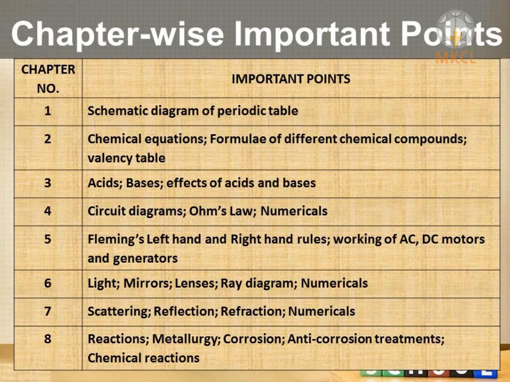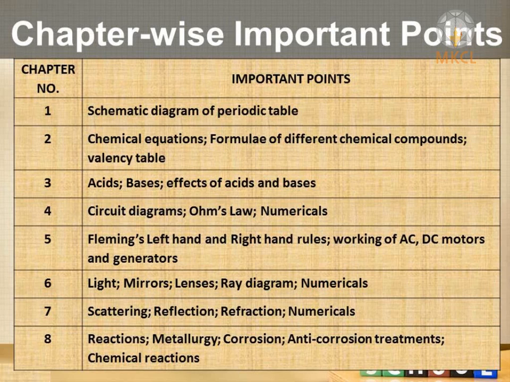Chapter number 6 and 7 are very important because these chapters continue into your 11th standard also. They are all related to light. In chapter number 6, Wonders of Light part 1, we have to study mirrors and lenses. But just one mirror, the concave mirror, and just one lens, the convex lens. Apart from that, our eye also has a convex lens. That is why the structure of the eye, the parts of the eye, the functions of different parts, and defects of the eye are also there.